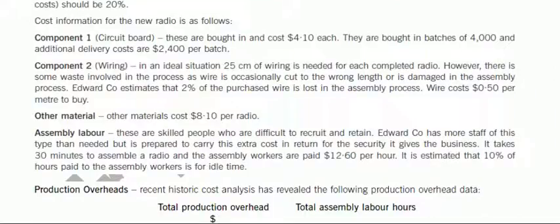The next clause says assembly labor. These are skilled people who are difficult to recruit and retain. Advert company has more staff of this type than needed, but is prepared to carry this extra cost in return for the security it gives the business. In certain companies, you do not terminate your employees because you know that it will be difficult to recruit them again or retain them, even if they are sitting idle and are not doing any work.